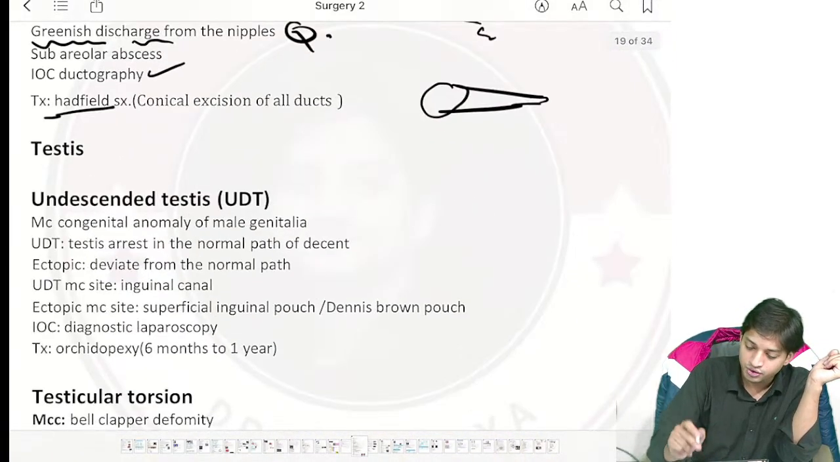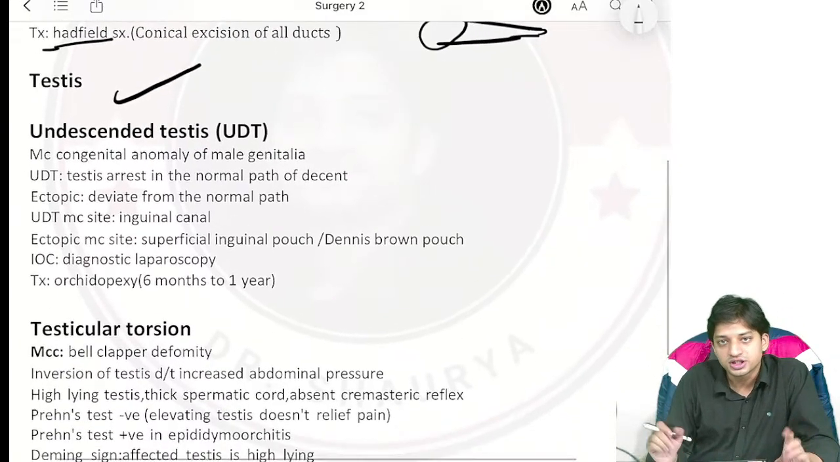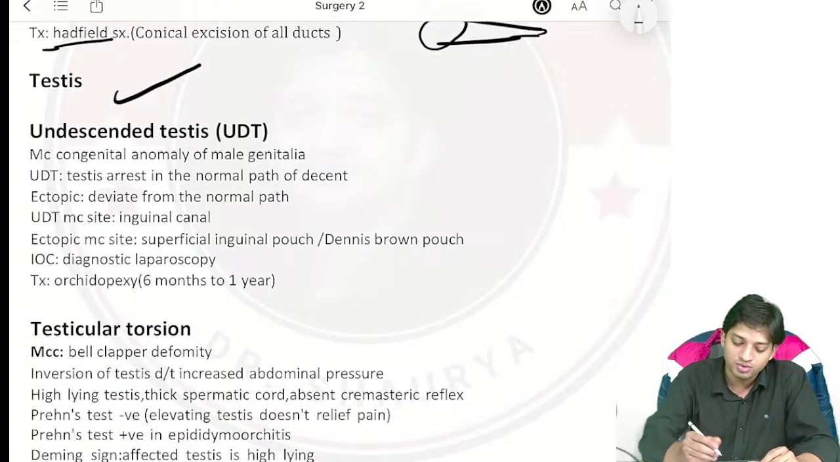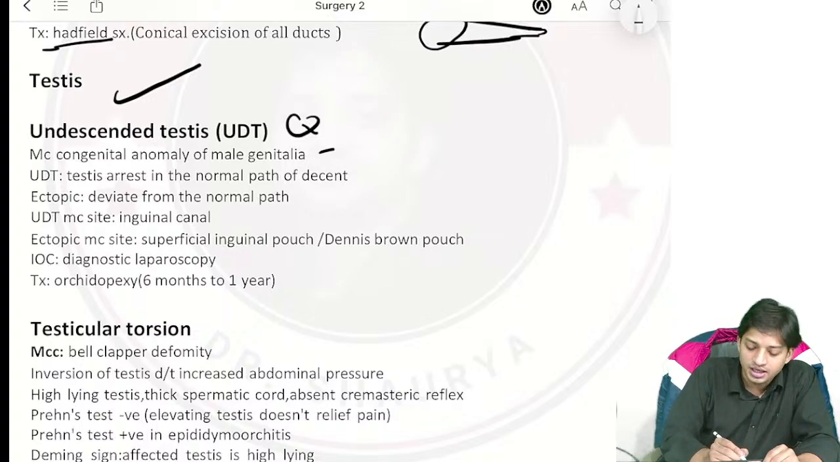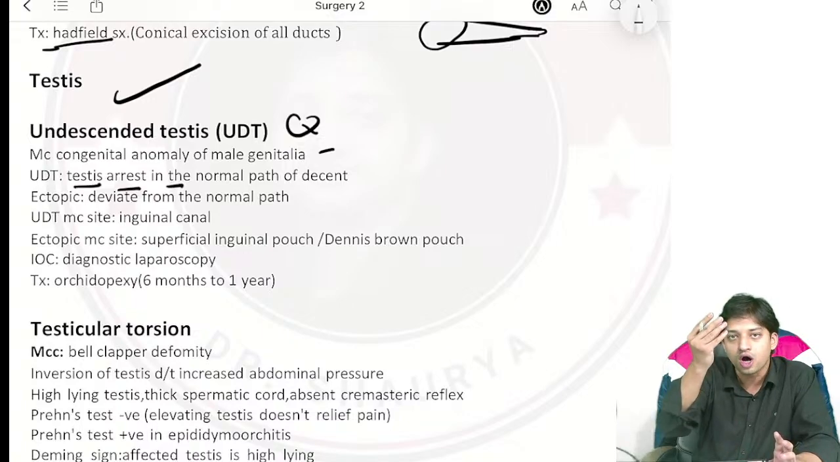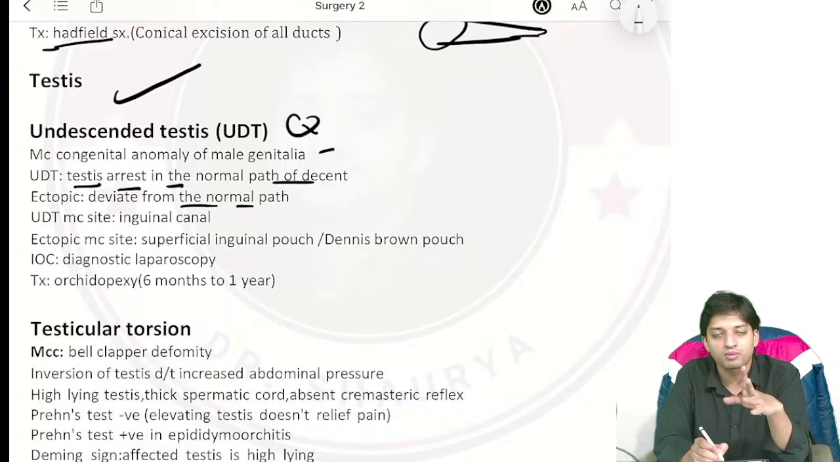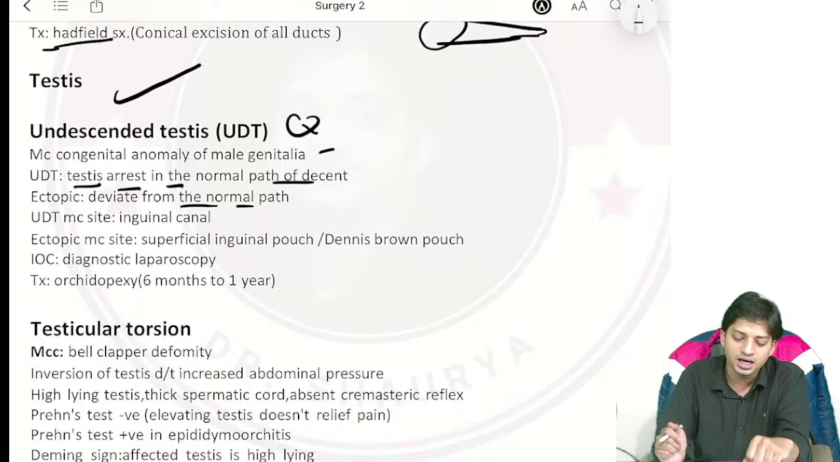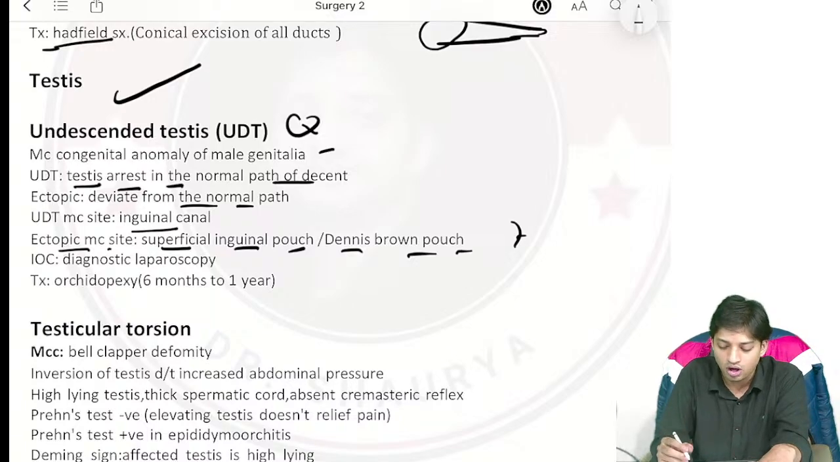Now, coming to the testis. You have questions from the testis. What have they asked? In questions of testis, they have asked about undescended testis, right? It is the most common congenital anomaly of male genitalia. Again, in undescended testis, the testis gets arrested in the normal path of descent, right? In ectopic testis, it deviates from the normal path. The name itself is suggesting, right? In undescended testis, the most common site is the inguinal canal. In ectopic testis, the most common site is the superficial inguinal pouch or Denis Browne pouch. These are all MCQ points.